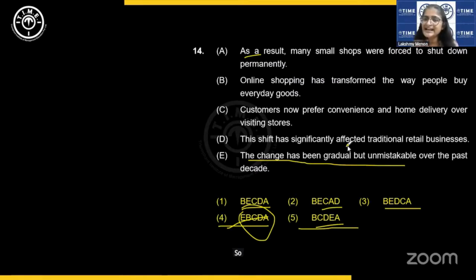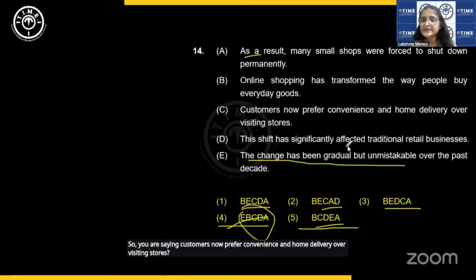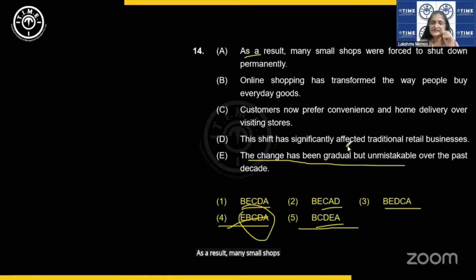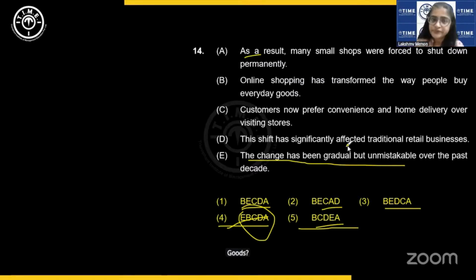So you are saying customers now prefer convenience and home delivery over visiting stores. As a result, many small shops were forced to shut. So let us look at the third option. Third option says online shopping has transformed the way people buy everyday goods. Okay. The change has been gradual but unmistakable over the past decade.